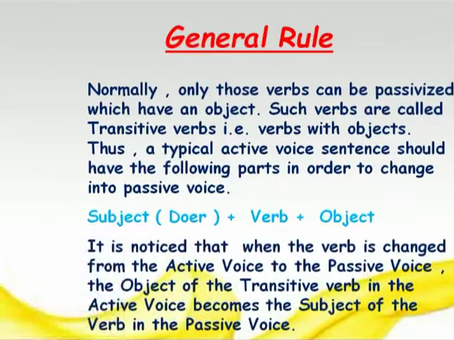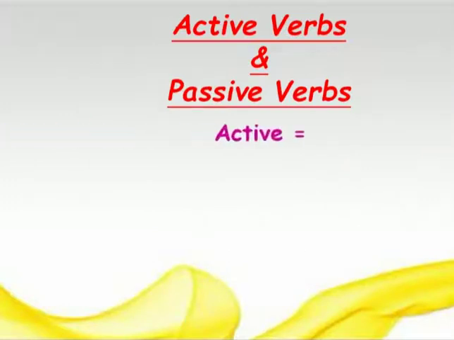Now let's see how do we do it. It is noticed that when the verb is changed from the active voice to the passive voice, the object of the transitive verb in the active voice becomes the subject of the verb in the passive voice, right? So the subject in the active voice becomes object in passive voice. Let's see it more clearly with the example.